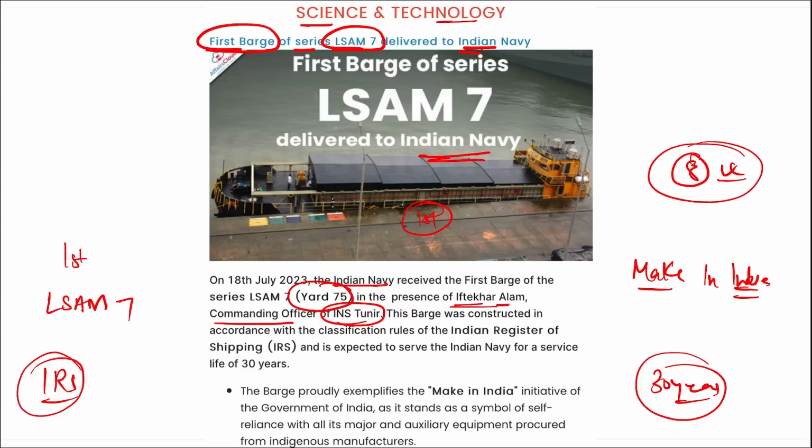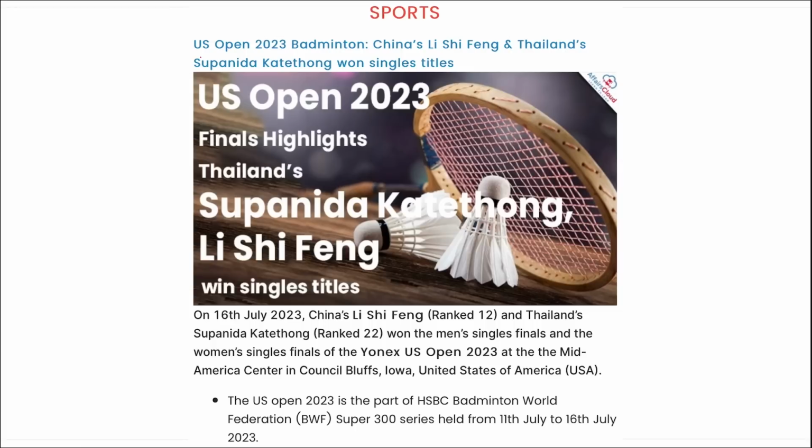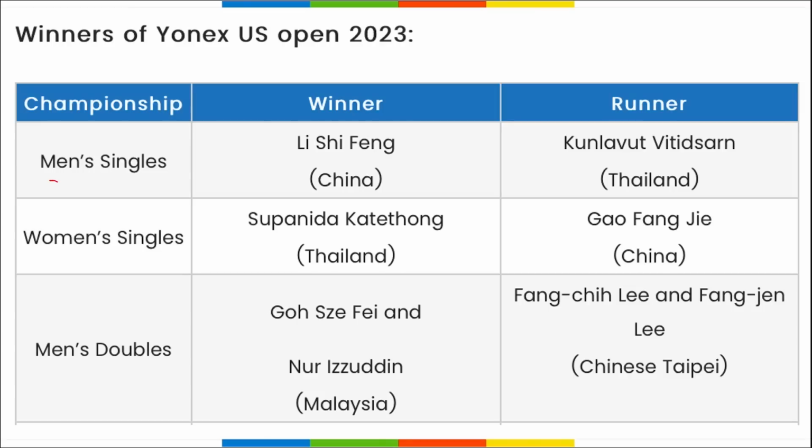Correct? Next is related to sports. US Open 2023 was held recently, and it is related to which sport? It is related to badminton. Here, China's Li Shifeng has won the men's category, and Supanida Katethong from Thailand has won the women's single title. Let me show you here. For the men's single title, Li Shifeng of China has won it, and Supanida Katethong from Thailand has won the women's single category. Correct? Important, take note of it.